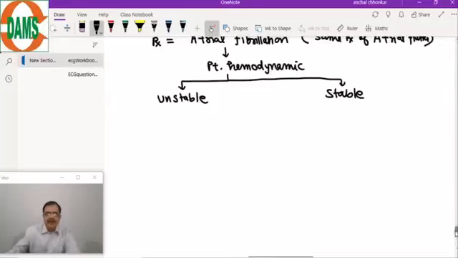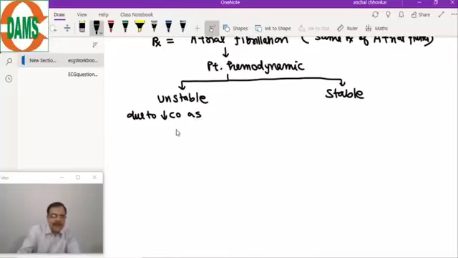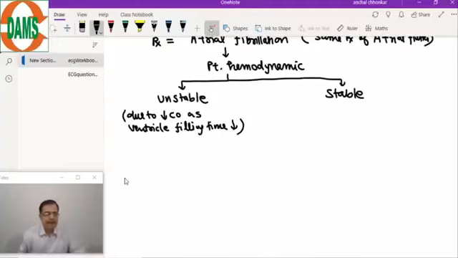So if a patient is hemodynamically unstable due to decreased cardiac output, as the ventricle filling time reduces. So remember, in tachycardia, if the ventricle rate is fast, the ventricle will get less time for filling. As a result, cardiac output will reduce. So the patient will be in an unstable condition.